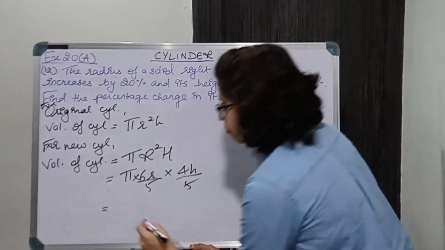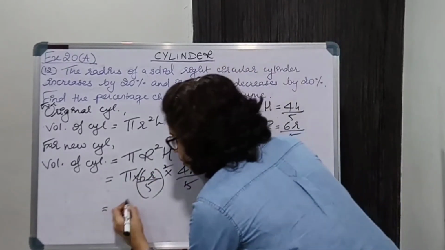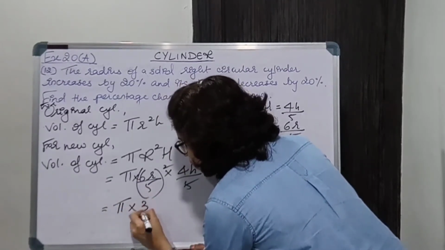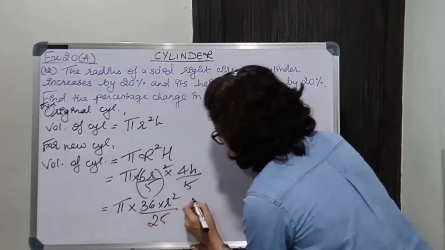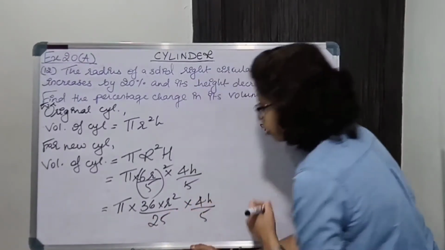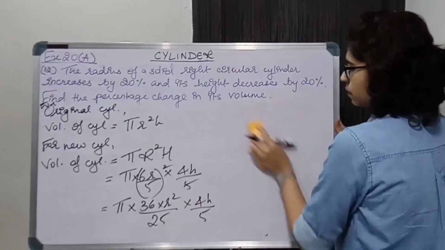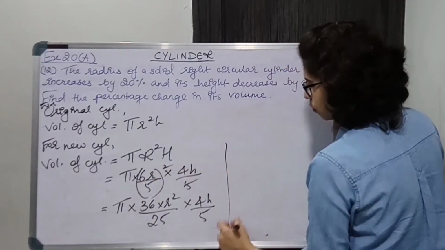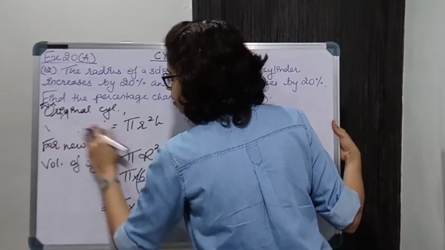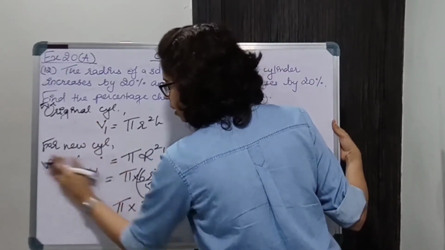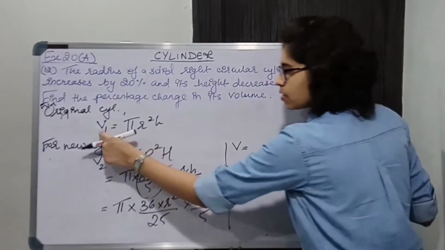Now, okay, sorry, this is square. Okay, so pi 6 square will give 36 and this will become r square upon 5 square will give 25 into 4h upon 5. Okay, so new cylinder का volume क्या हो जाएगा? Now let us see, this is V1 and keep this as V2. ठीक है, this is V1, this is V2.